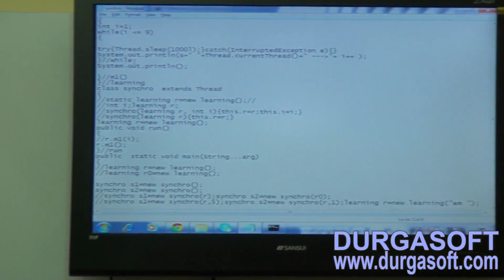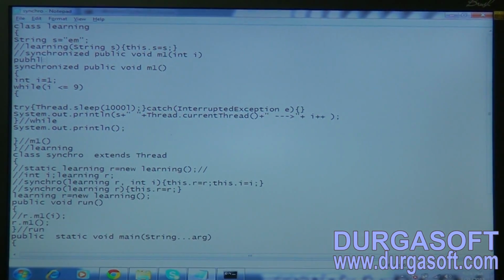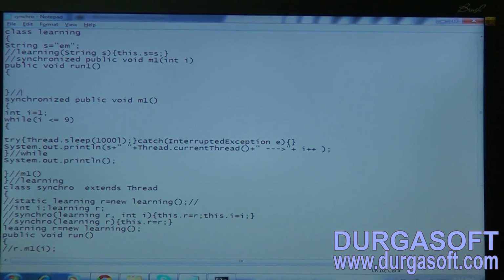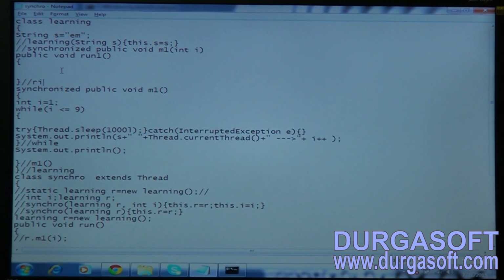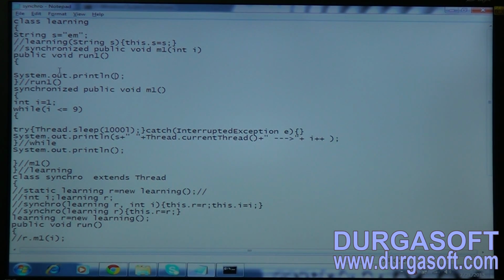Now in the learning class I am going to put one method, public void run1. Now try to observe this. Let me take one debug statement, I am run 1, and let me print the particular thread details also, Thread dot currentThread.